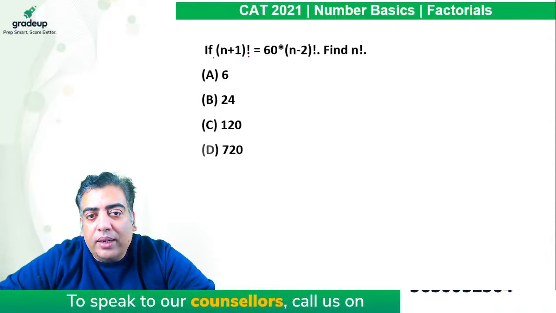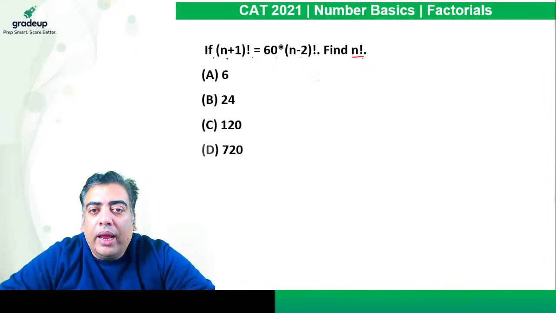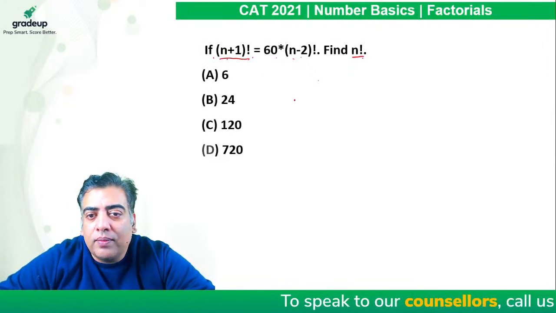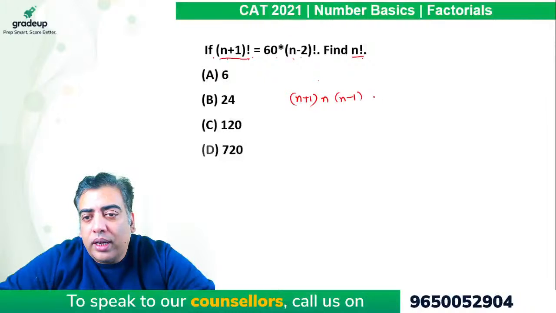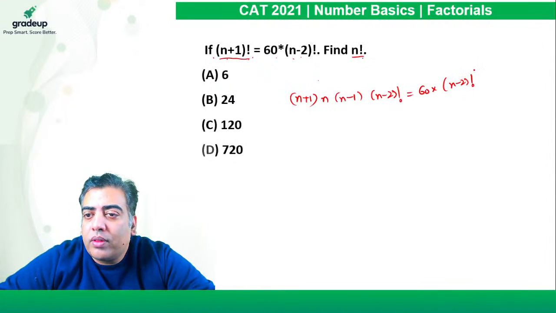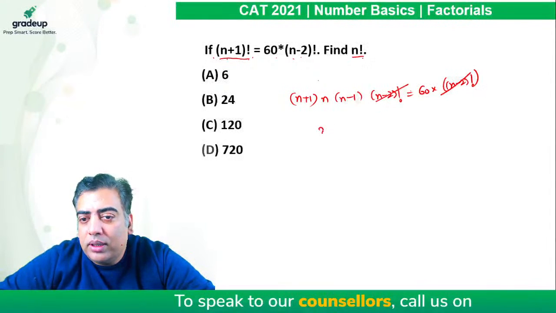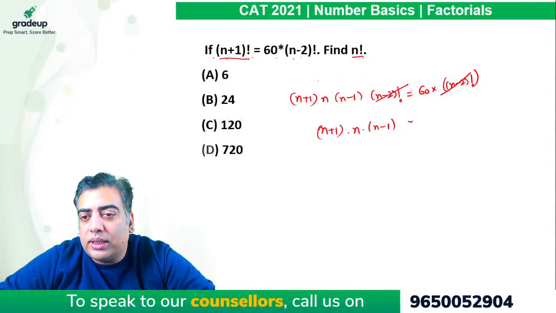So here it says if n plus 1 factorial equals 60 into n minus 2 factorial, then find the value of n factorial. In order to solve it, I can rewrite this equation as n plus 1 factorial as n plus 1 into n into n minus 1 into n minus 2 factorial, which equals 60 into n minus 2 factorial. Because n minus 2 factorial is the same, it gets cancelled out. It comes out to be n plus 1 into n into n minus 1 equals 60.